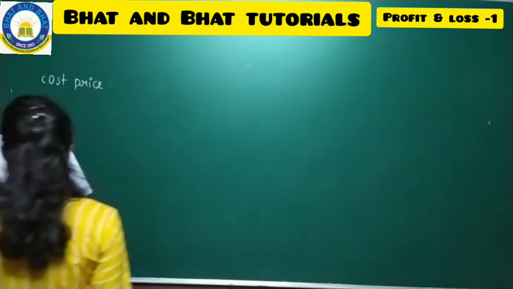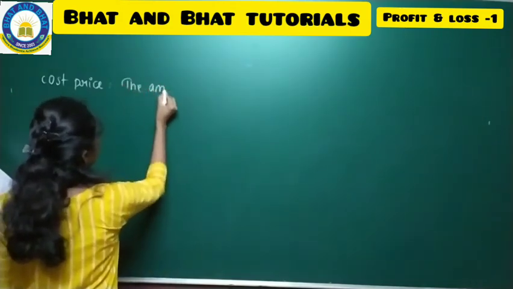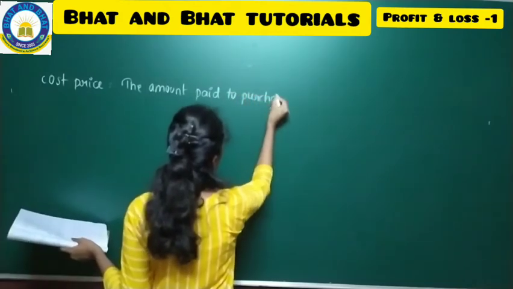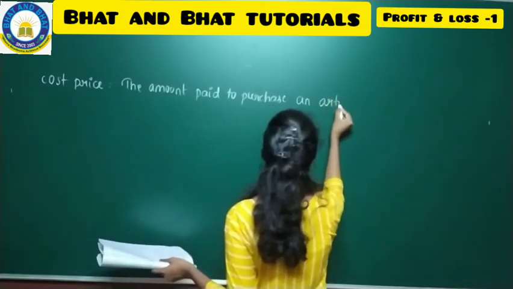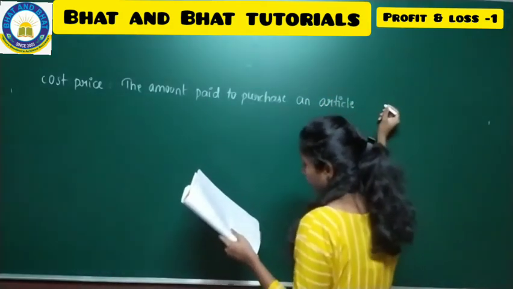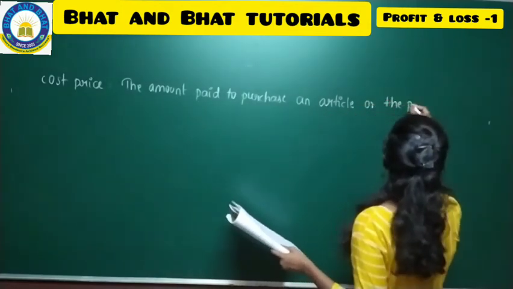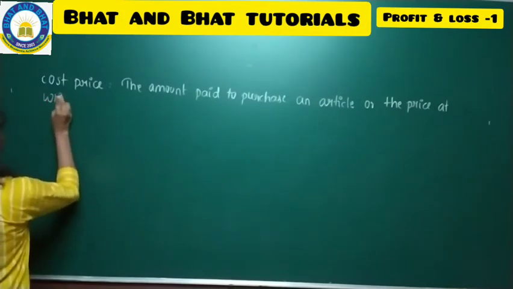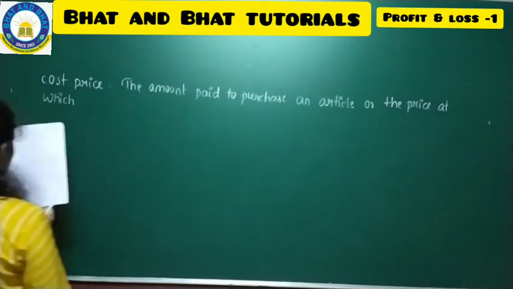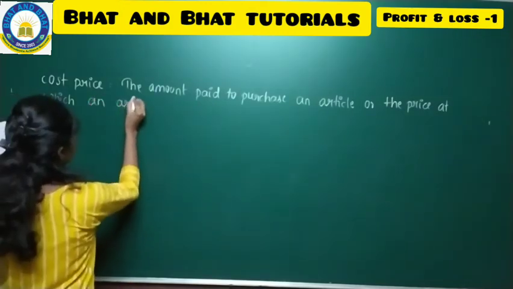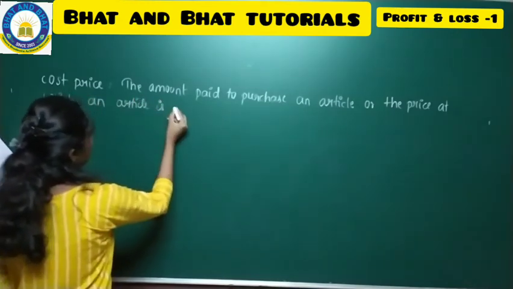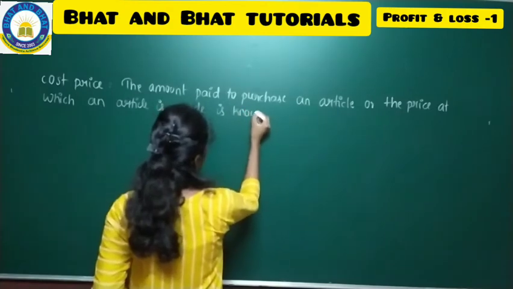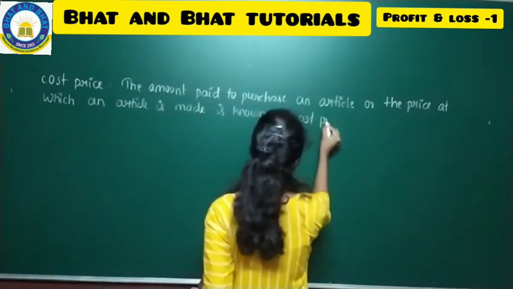Cost price is nothing but the amount paid to purchase an article, or the price at which an article is made, is known as CP, that is cost price.